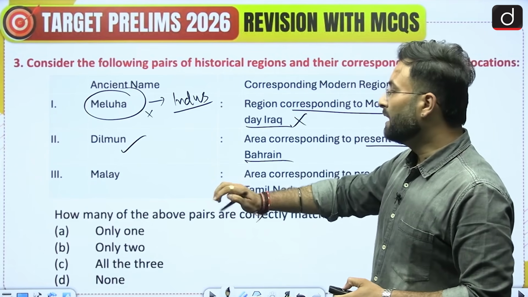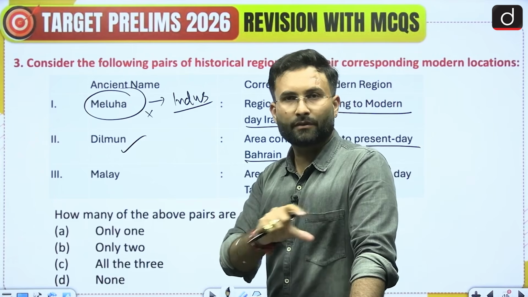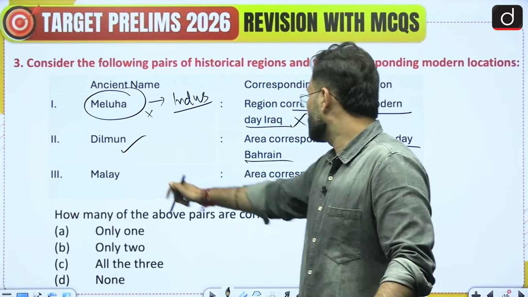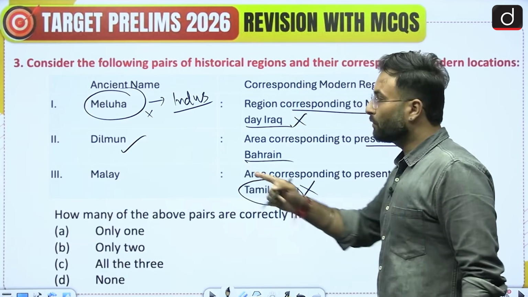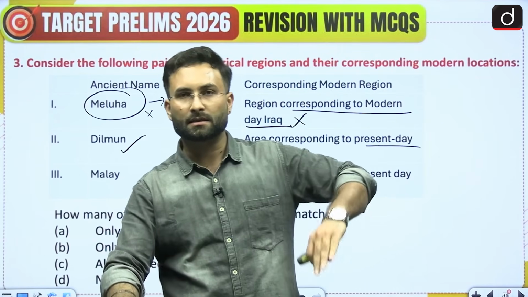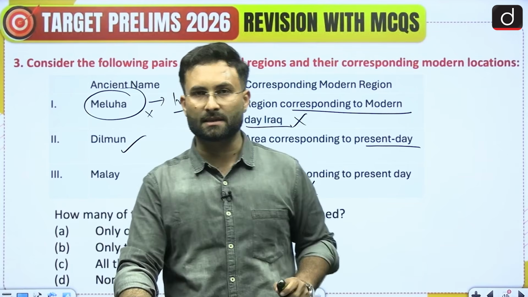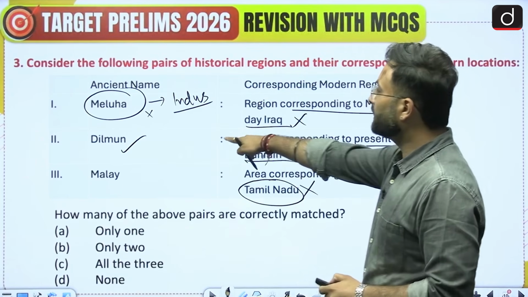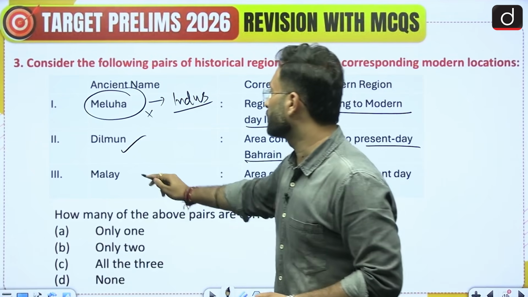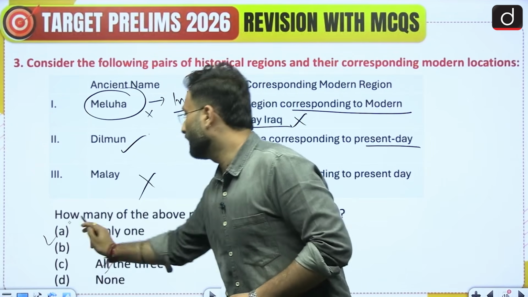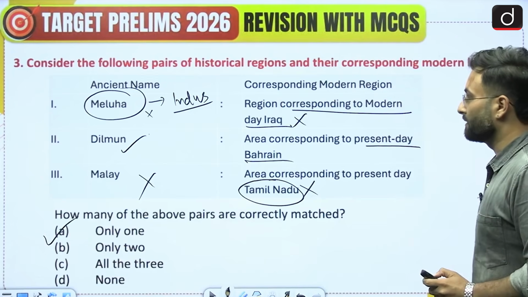Then coming to the Malay, you know that Malay Peninsula, when we talk about, so that is the same. So area corresponding to the present day Tamil Nadu, no, this is not the area. When we talk about the Malay, that is the part of Malaysia, Singapore, or the Myanmar in the extension as well. Okay, so we can say that only the second one is correct. Other than that, two are not. So only one pair is correctly matched. Option A would be your right answer.